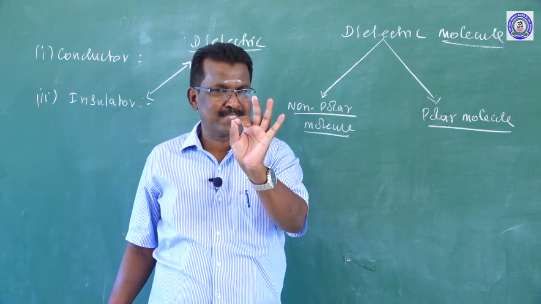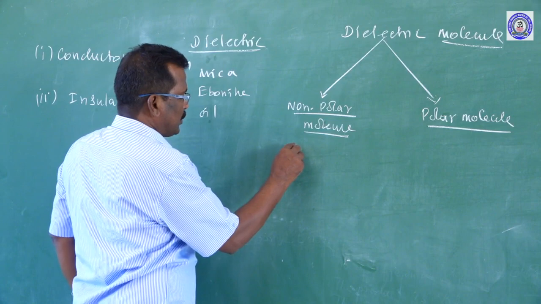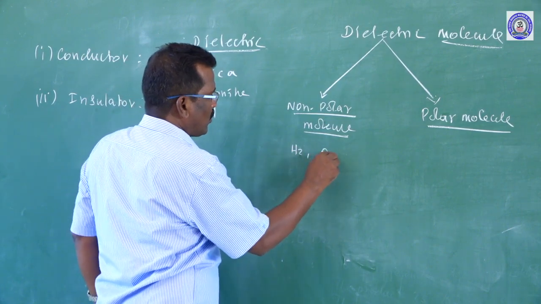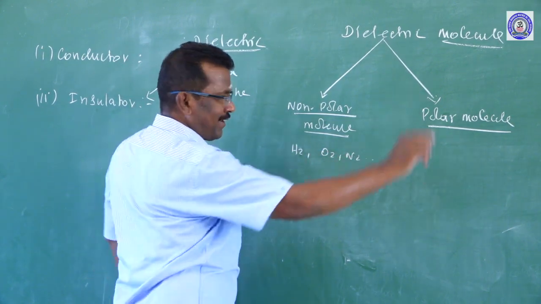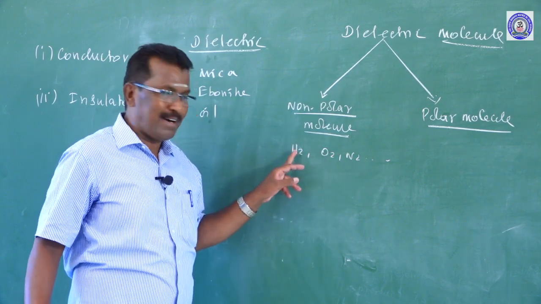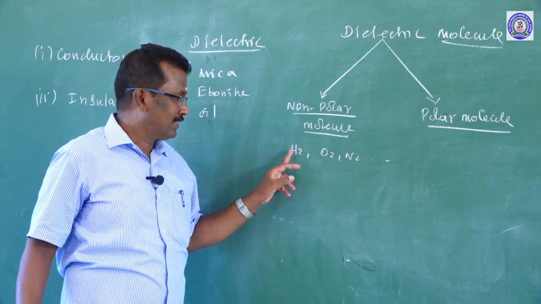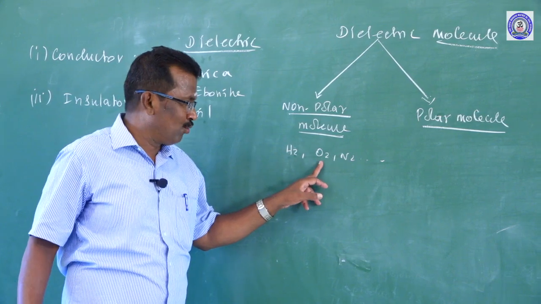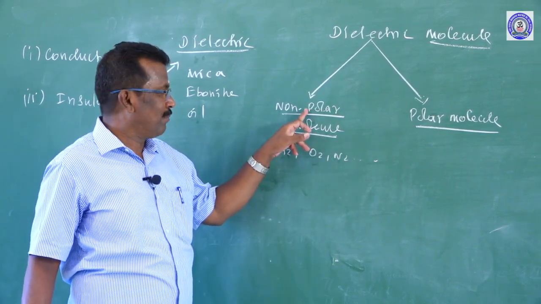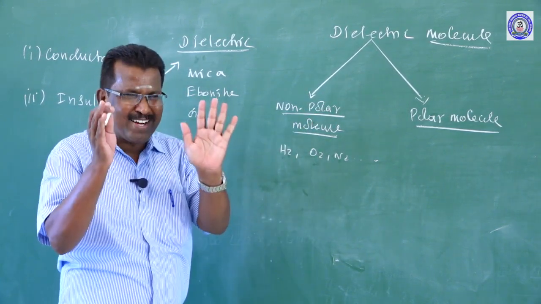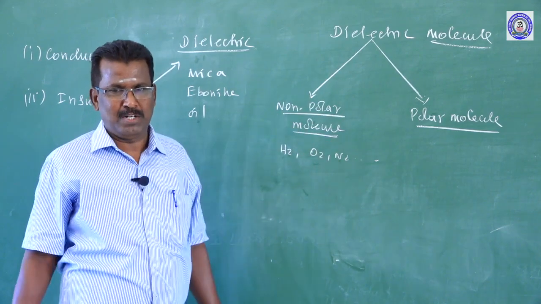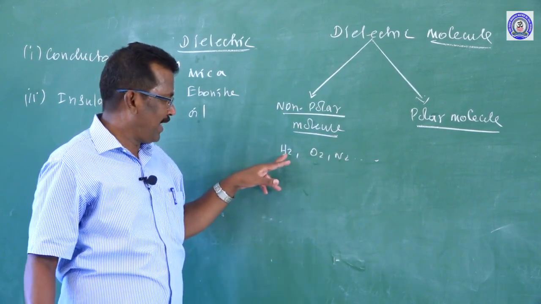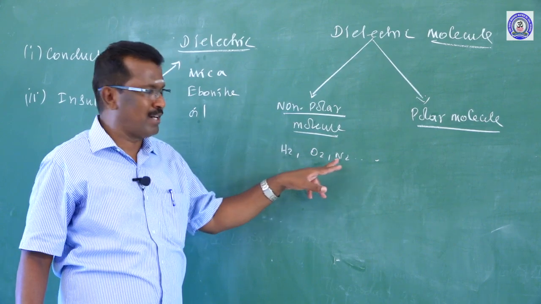First, I will tell you the examples: H2, O2, N2, etc. The molecule, not an atom. H2 molecule, O2 molecule, N2 molecule are examples of non-polar molecules. That is a polarity. There is no pole at all produced by the hydrogen molecule, oxygen molecule and nitrogen molecule.